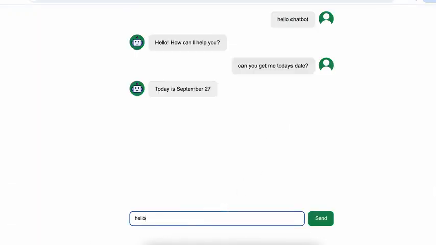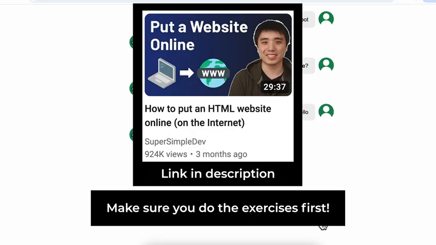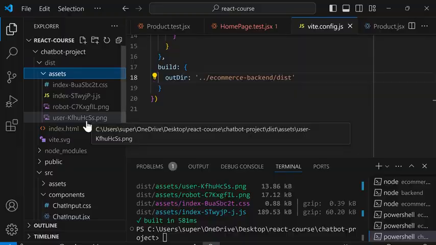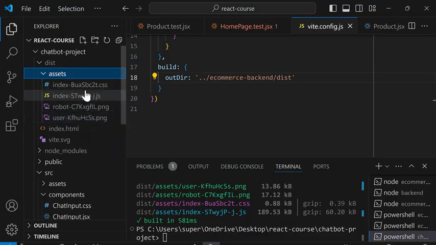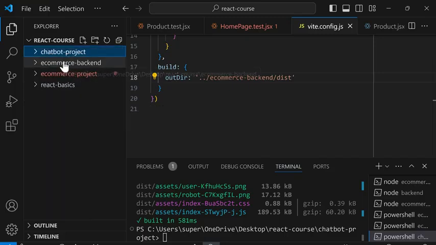No backend knowledge required. To learn more, you can follow the same steps as my video, how to put a HTML website on the internet. However, make sure you do the exercises in this lesson first, since there's still some small configuration changes that we need to make for this to work. So basically, if we just have a front end, we can just upload this code directly to the internet using something like GitHub Pages. But if our project has a backend as well, then we need to use a more complicated service like AWS to put the backend and the front end on the internet.